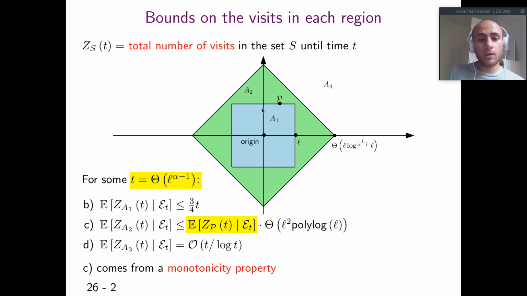And we actually prove a very nice monotonicity property, which says that for each node in A1, the Lévy flight has more probability to be on it compared to each other node in A2. And so the target is more likely to be visited than a node in A2, and the number of visits to A2 is at most the number of visits to the target times the number of nodes in A2.